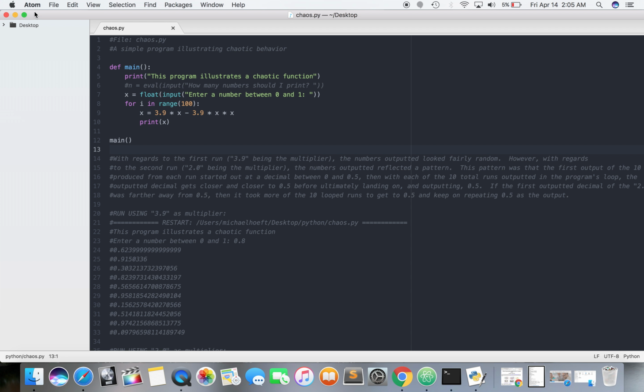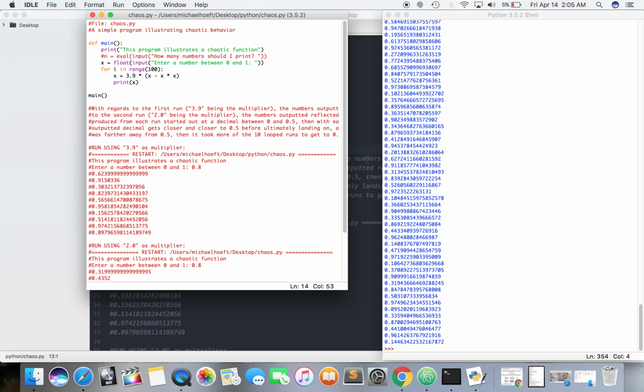Double check. That dot's gone, so we know it's been saved. Now it opens up both, which is great, right? Now that we click here, IDLE, it opens up both. All right, so now we'll click here, and we'll go to run module.